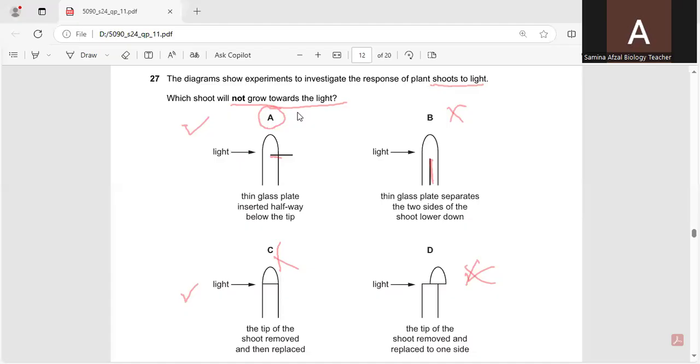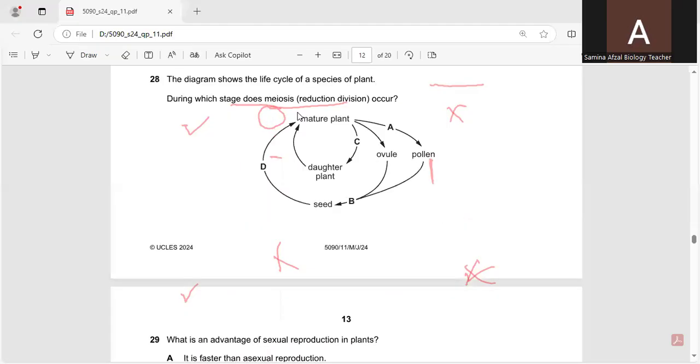Question number 28. The diagram shows the life cycle of a species of plant. During which stage does meiosis, reduction division, occur? A, mature plant; B, pollen grains, ovule; C, daughter plant; and D, seed.